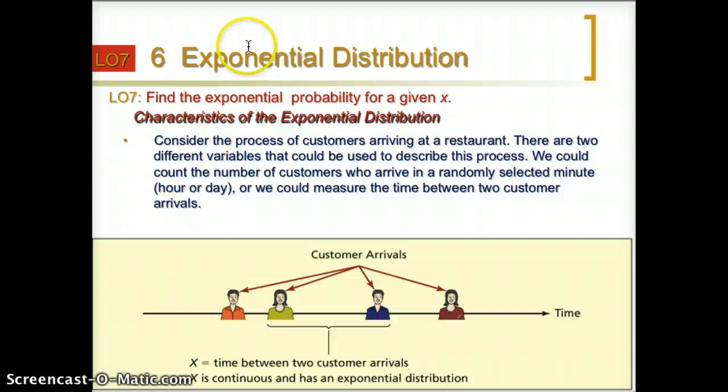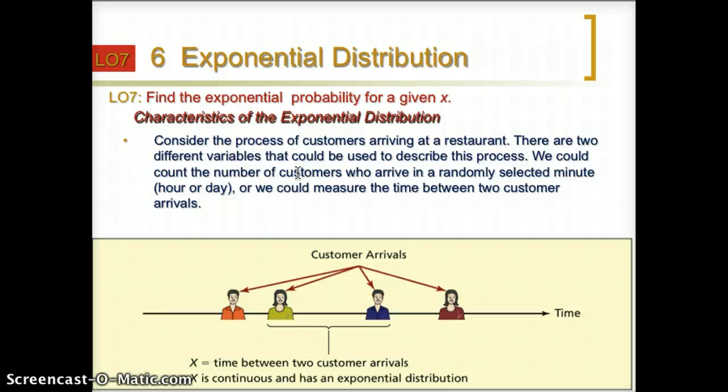For the exponential distribution, the main idea is we consider the process of customers arriving at a restaurant. There are two different variables. That will be how many people will show up in a given period of time, or how many minutes between two customers. We are talking about how many customers arrive during 1 hour or half an hour. That will be the Poisson distribution we have already discussed. We are talking about the discrete probability distribution.